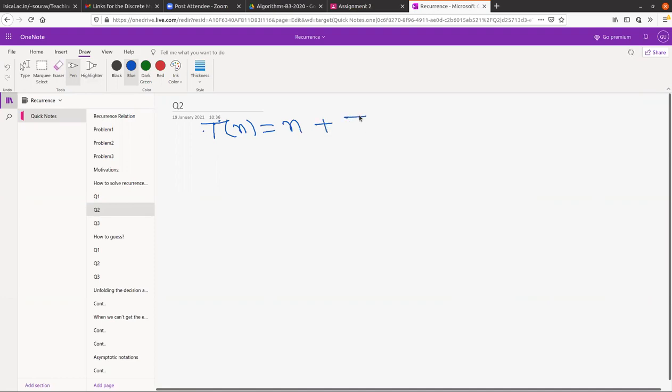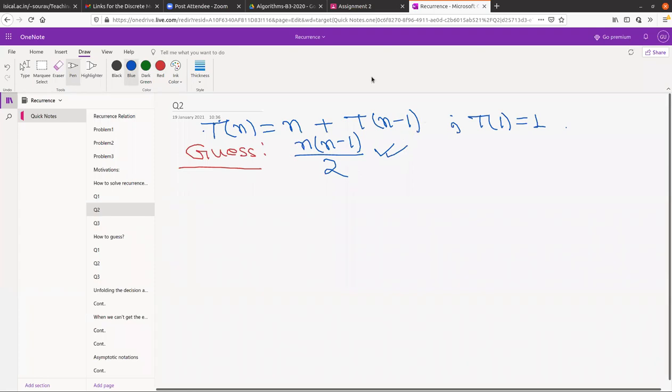Tn equals n plus T(n minus 1), where T1 is 1. So, any guess? N square. N into n square minus 1 by 2. Very good. Okay, so someone says n into n minus 1 by 2. Yeah, that was actually what I was also going to say. But for the sake of calculation, it should be easier to take n into n plus 1 by 2.